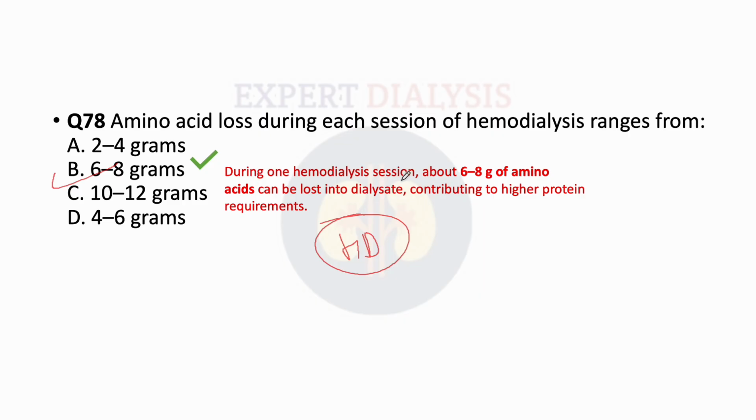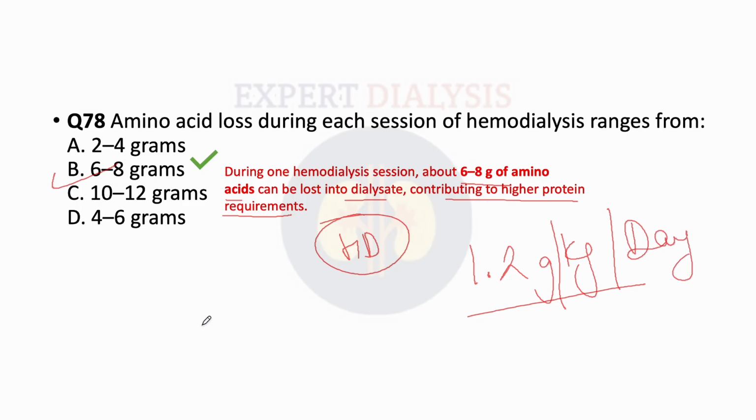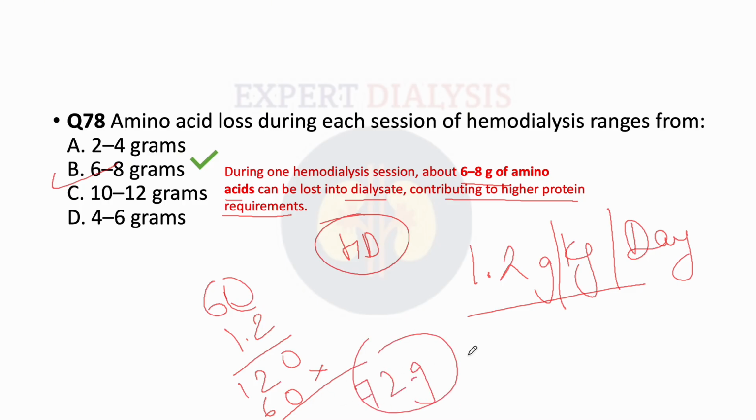So during one HD session, about 6 to 8 grams of amino acids can be lost into the dialysate, contributing to higher protein requirement. That's why the general protein intake suggested to patients is around 1.2 grams or more per kg per day. So suppose you weigh around 60 kg, then you need to take around 72 grams of protein every day if you are on hemodialysis.